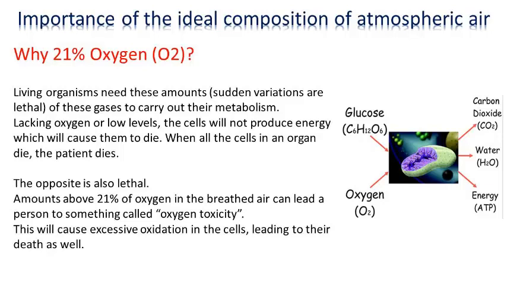Importance of the ideal composition of atmospheric air. Why 21% oxygen, O2? Living organisms need these amounts of these gases to carry out their metabolism. Sudden variations are lethal. Lacking oxygen or at low levels, the cells will not produce energy, which will cause them to die. When all the cells in an organ die, the patient dies.